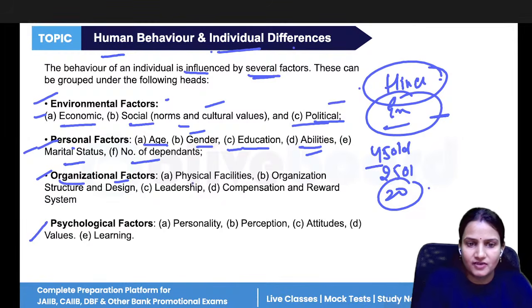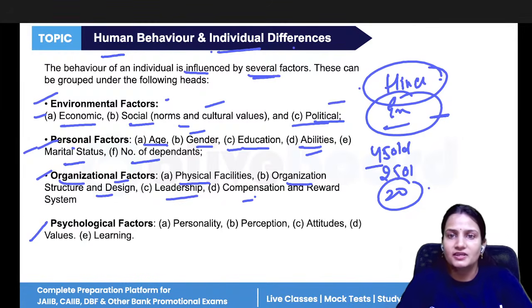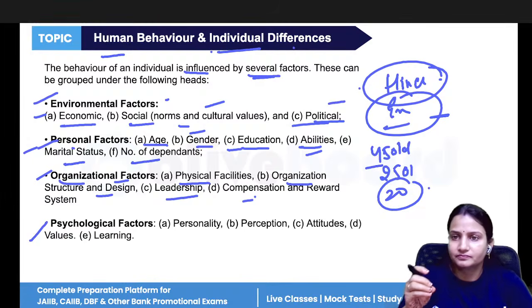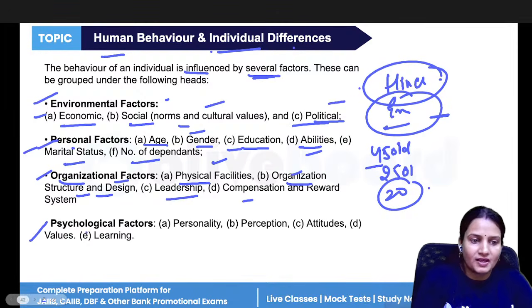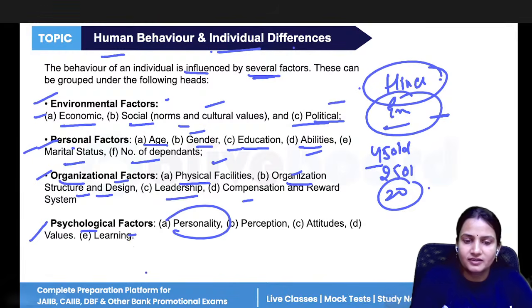Then organizational factors: physical facilities, organizational structure, design, leadership. These are all factors that also create differences among individuals. Someone is getting low compensation, someone is getting high compensation, even though they are doing the same type of work; the difference comes from there. Then psychological factors like personality.